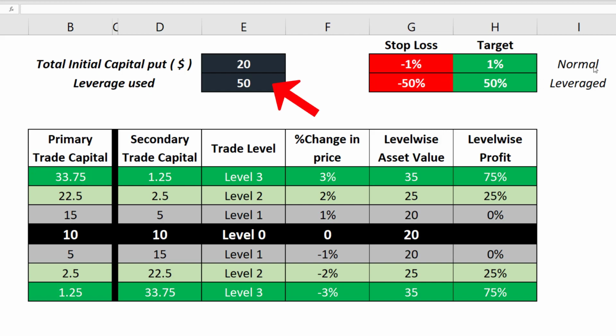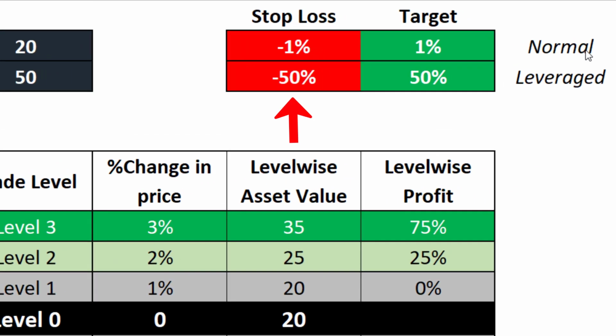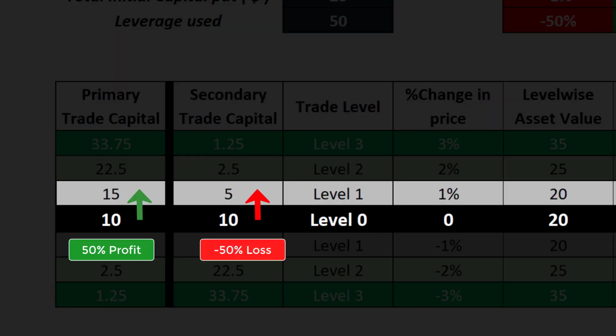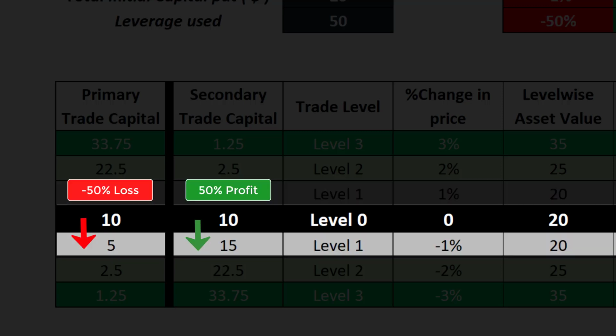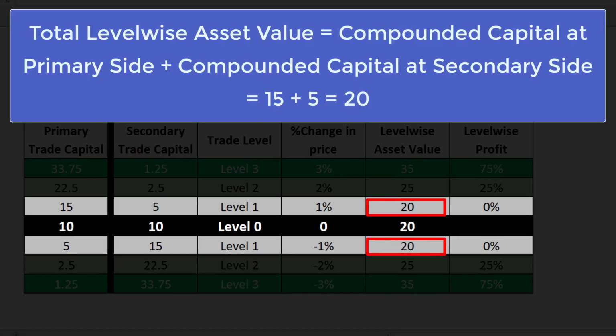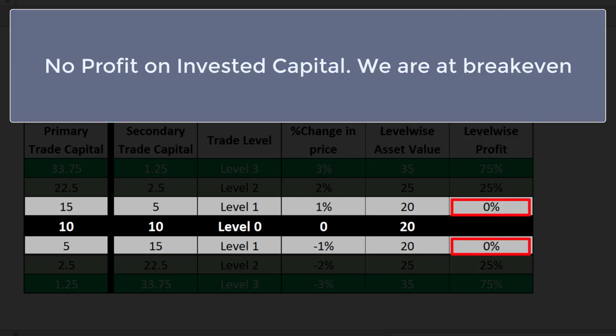Since leverage used here is 50, we can assume a 50% loss on capital for every SL hit and 50% profit on every target hit. So if price moves up by 1%, we will gain 50% profit on the primary side, whereas 50% loss on the secondary side. Similarly, if price moves down, we will lose 50% on the primary side and gain 50% on the secondary side, right? Hence the total asset value at those levels would be the sum of compounded capital from each side, which would be $20 here. That means we are still at no profit, no loss.